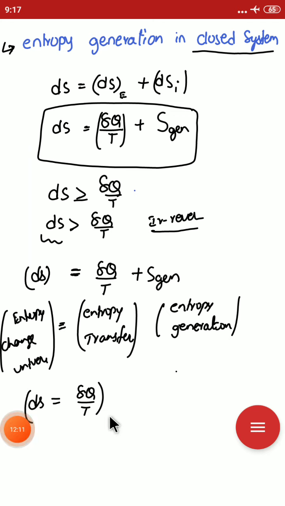From the above, entropy generation is always positive or it is 0, but it is never negative. The entropy generation purely depends upon the process followed by a system. If it is an irreversible process, then the value is positive. If it is reversible, then it is 0. It purely depends upon the process, and it does not depend upon the state. It is not a state function. It is very important to understand that entropy generation is a path function, not a point function.